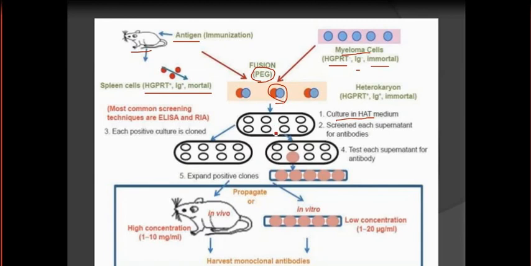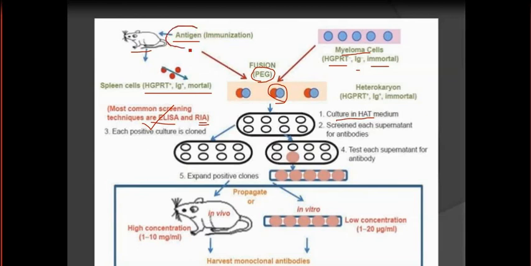You can take monoclonal antibody from there and use an experiment called ELISA or RIA. You can also perform RIA, but because here a radioactive substance is used, I will say ELISA is more prominent, because here no radioactive molecule is used. So take the monoclonal antibody molecule from this hybridoma cell and check whether this monoclonal antibody is specific for the targeted antigen.